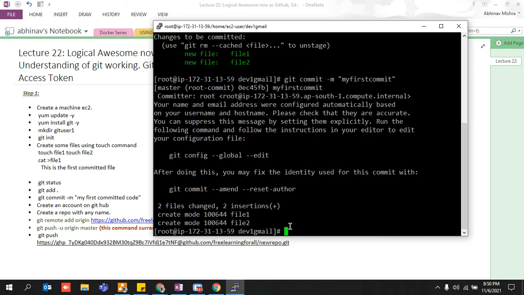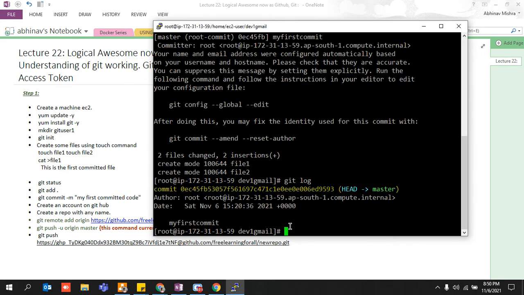It shows that two files have changed and two insertions have been made. If you do git log, it will say that this is the author from this particular IP, and he has committed something onto the master branch, from HEAD to master. It says that something has been committed onto the master branch, right?